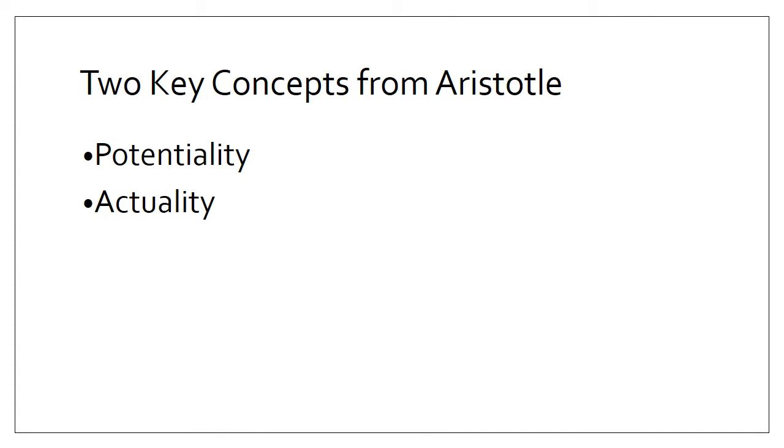In physics, Aristotle introduced the concept of potentiality and the concept of actuality in order to explain change. These two key concepts are widely used in other theories from Aristotle as well. Understanding them is the key to understand Aristotle.